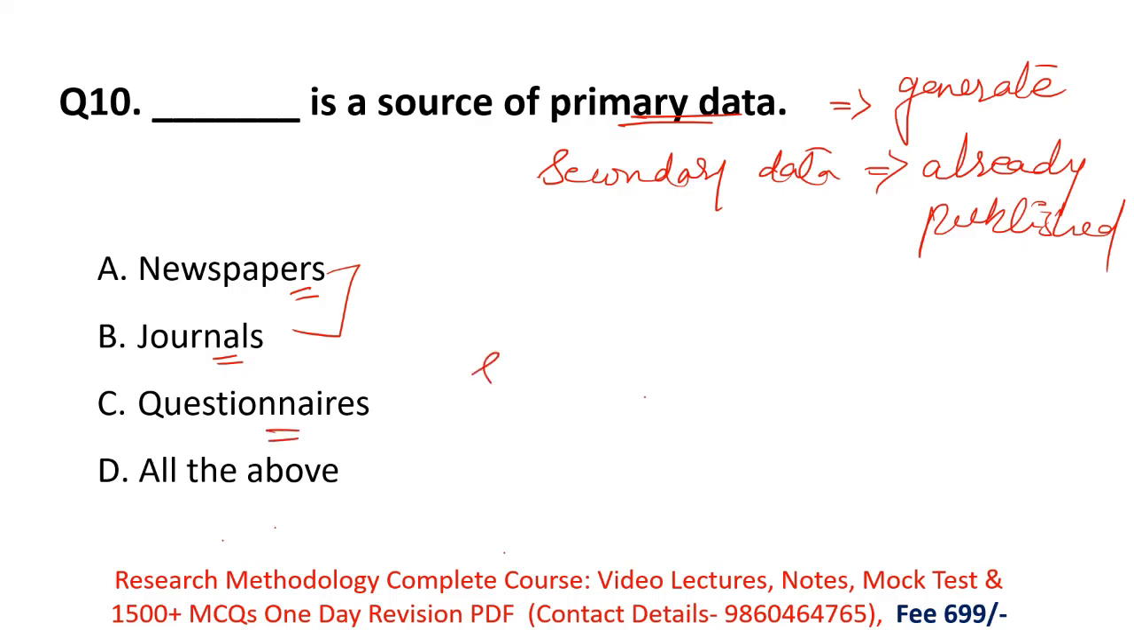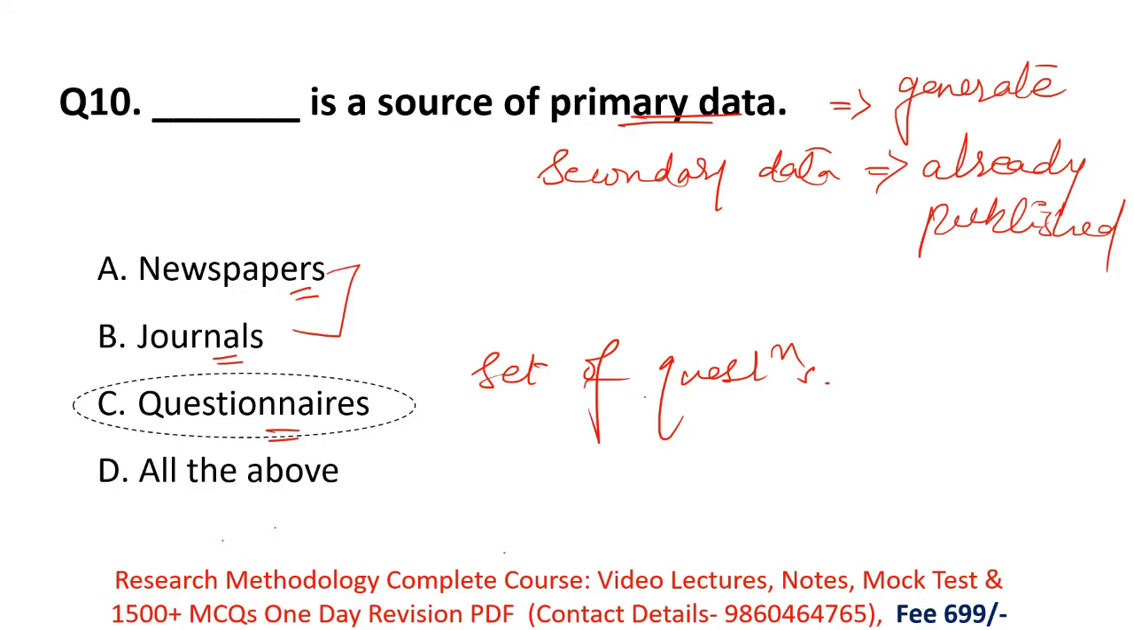But questionnaires means a set of questions. While doing surveys, the researcher gives respondents a set of questions and asks them to fill them in, and through those questions the researcher generates data. So here questionnaire is a primary source of data.